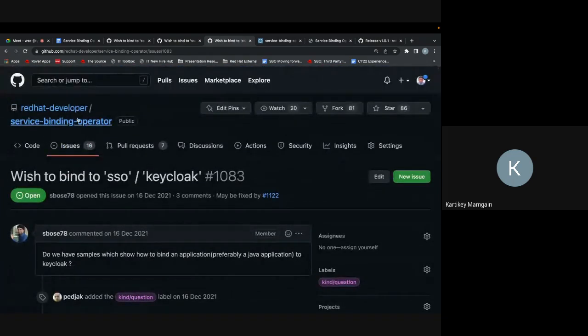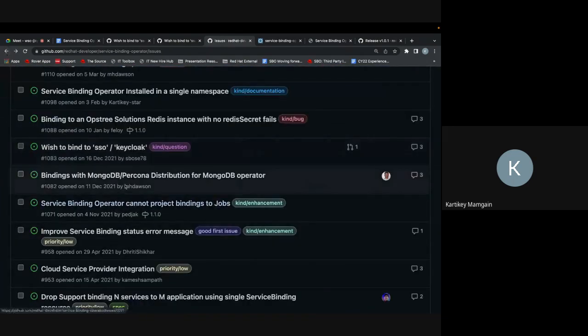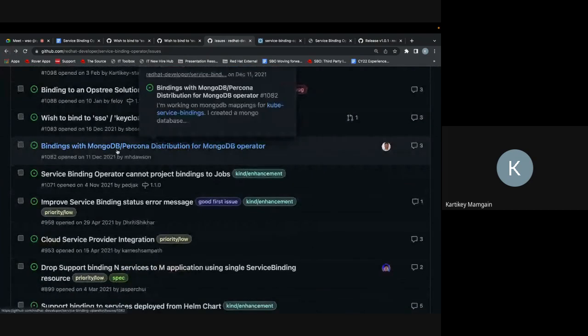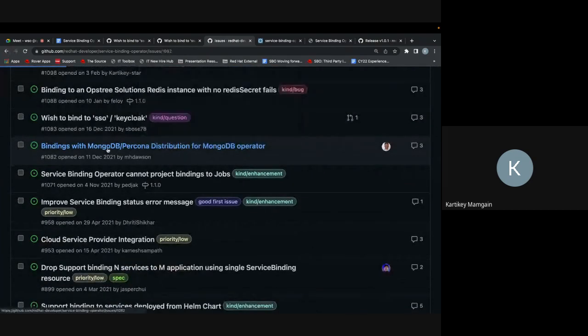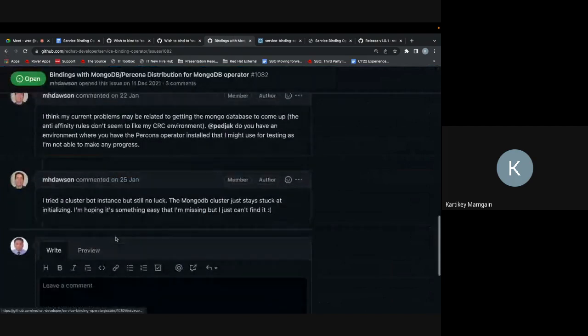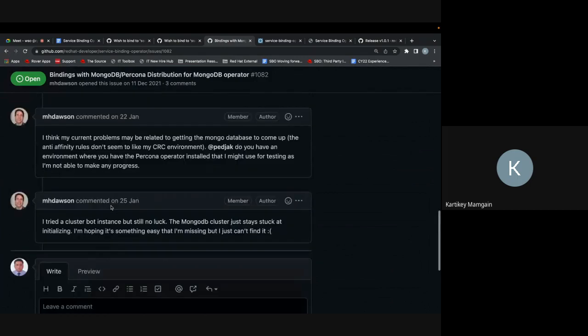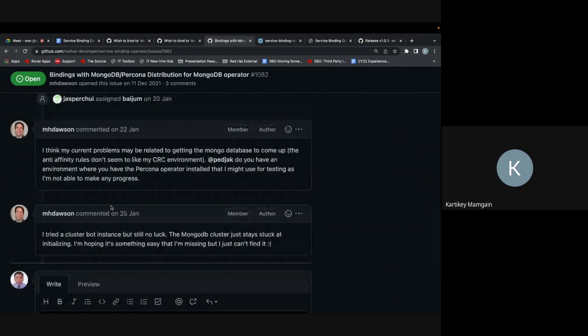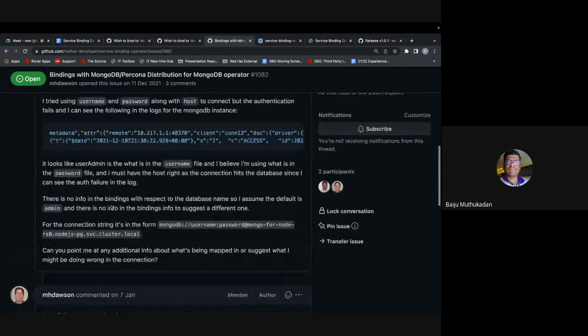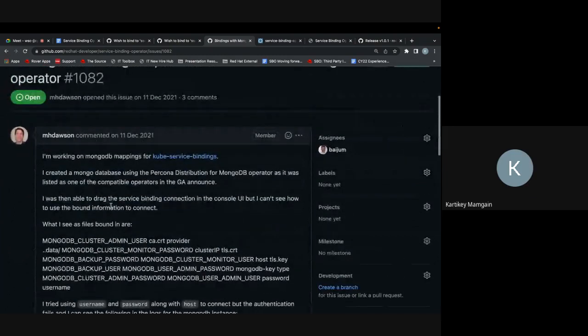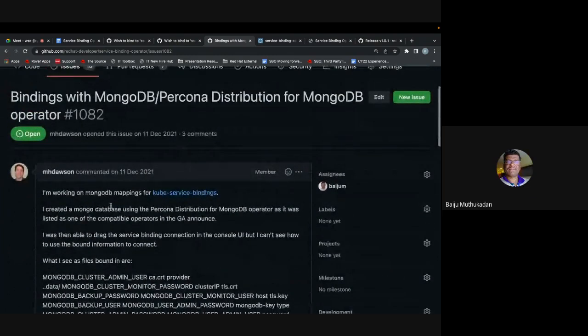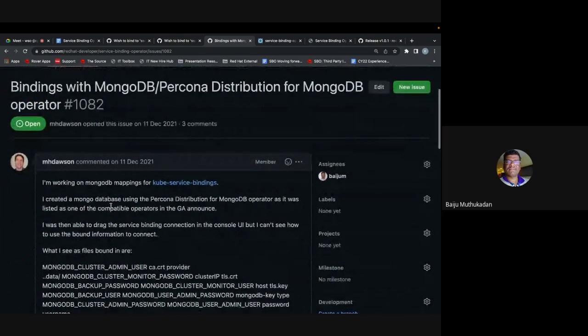Yeah, the 1122. Yep. Okay. This is the MongoDB distribution, from the same person, right? No. Okay, it seems that's from a long time ago, 25th January. Is anyone aware of that? We have support for MongoDB and Percona. Yeah, we need to have it for Percona MySQL. Okay, this is an issue, I guess, right? Yes.